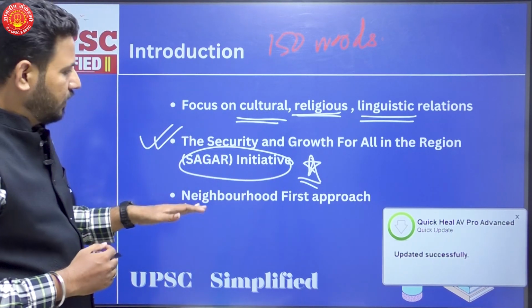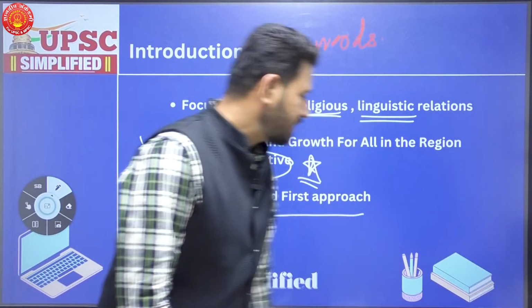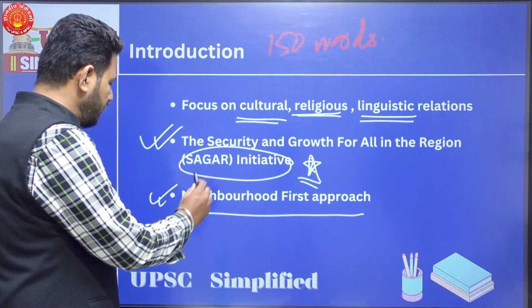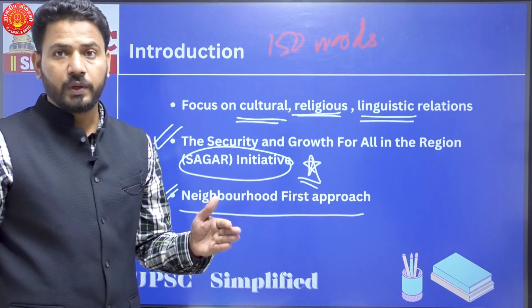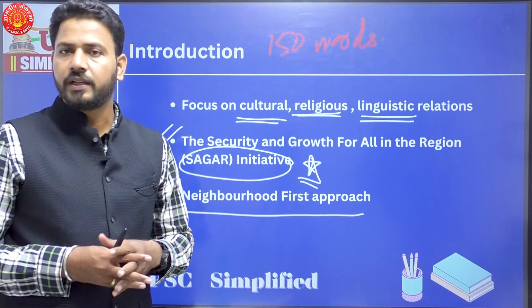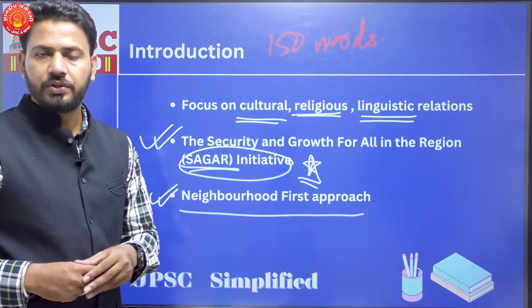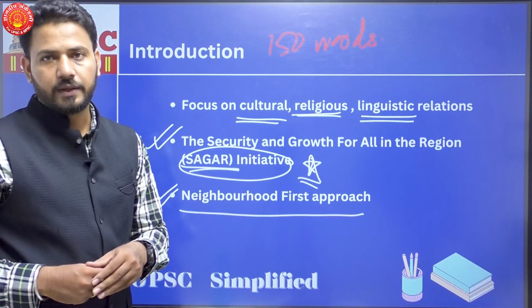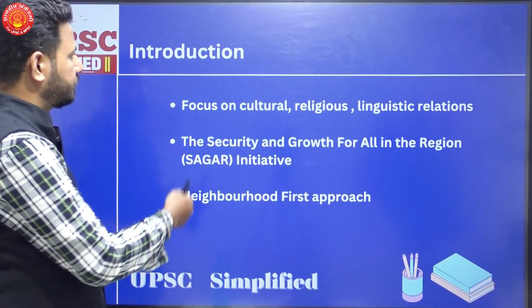Then also the Neighborhood First approach. This is also important. You can start your answer by giving example of how India puts its neighbors in the first place. Or what India is doing to tackle its image of big brother in the neighborhood. So I think the SAGAR initiative is a very important initiative that you can mention in the introduction of the answer. Now going to the body of the answer.